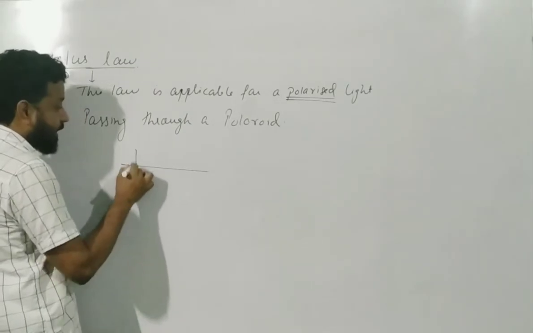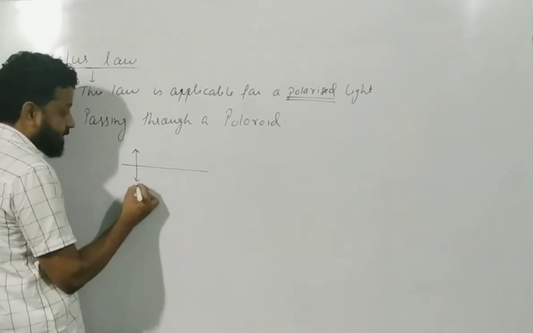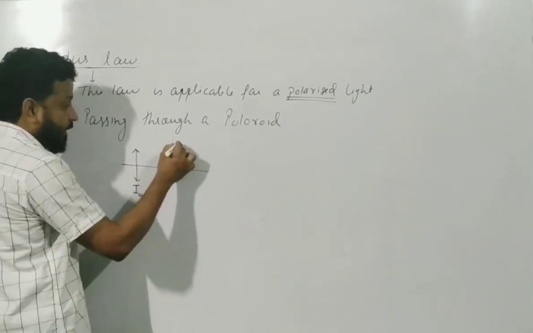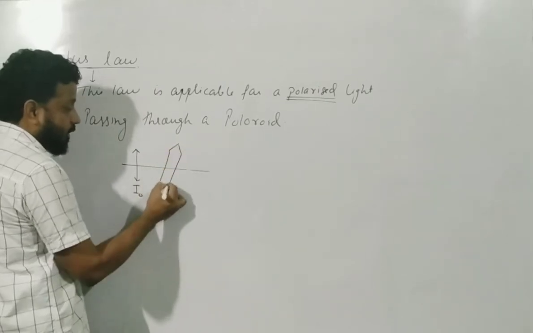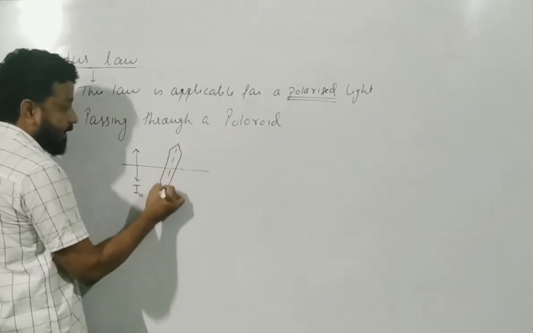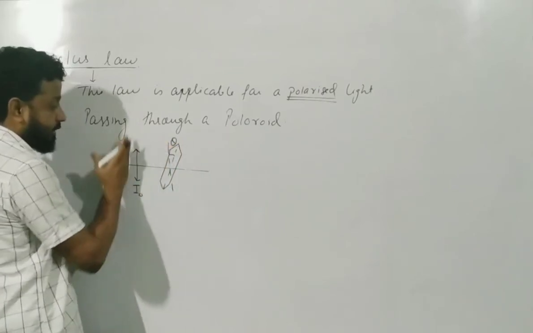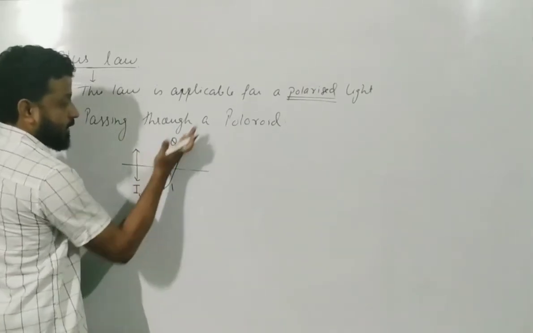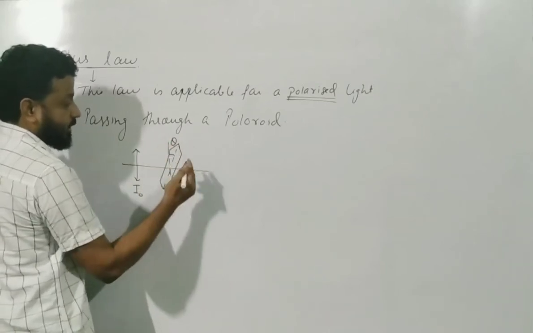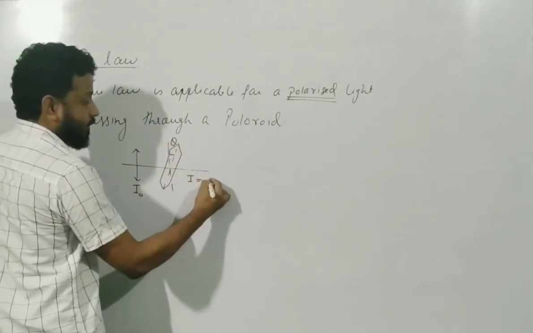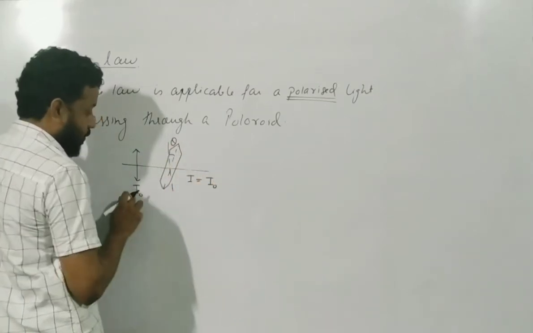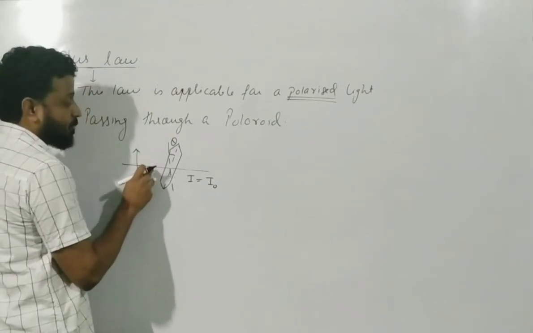So if I consider that this is my light which is polarized and has an intensity of I naught, and if I have kept a polarizer such that the pass axis makes an angle of theta with the vibration, this is vibration, and this is my pass axis which makes an angle theta, then the output I will be given by I naught, the light which falls on the polarizer.